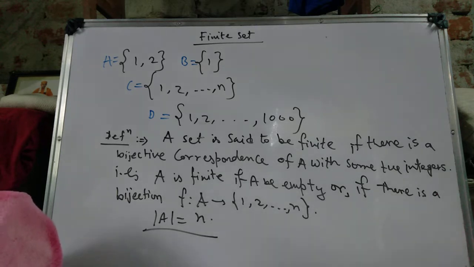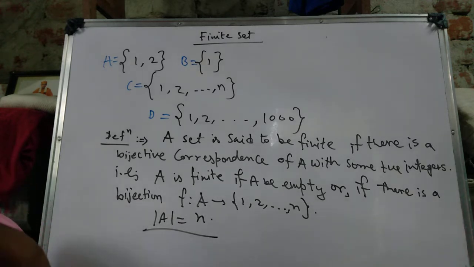In this way we define a finite set. A set is said to be finite if A is empty, or if there is a bijection from A to {1, ..., n}.